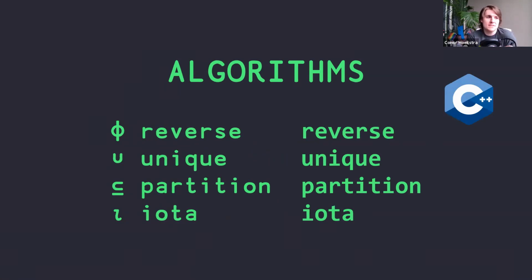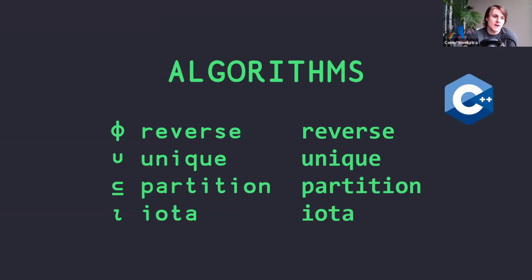But these 4 algorithms on the right come from 2 different headers in C++. The first 3 are from the algorithm header, and the second one, iota, is from the numeric header, which is basically considered just another algorithm header. So even though these are referred to as functions in APL, I think of them as algorithms because in my day-to-day programming in C++, these are algorithms that we reach for. I might use the word algorithm, even though it's probably more accurate or more APL speak to say functions or symbols. But I think of these as algorithms.